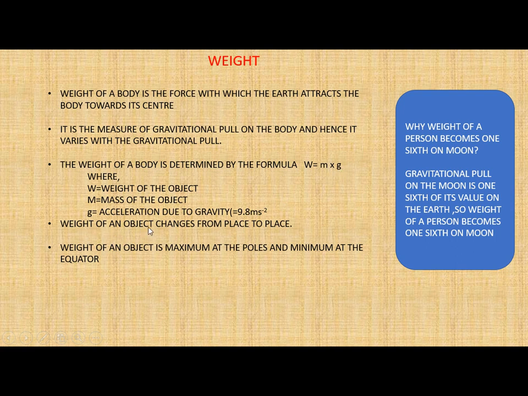Now the weight of an object changes from place to place. Why will it change? Obviously because the gravity changes from place to place. Now here we have an important point: the weight of an object is maximum at the poles and minimum at the equator. As it is dependent on gravity, that is why we can make this statement.